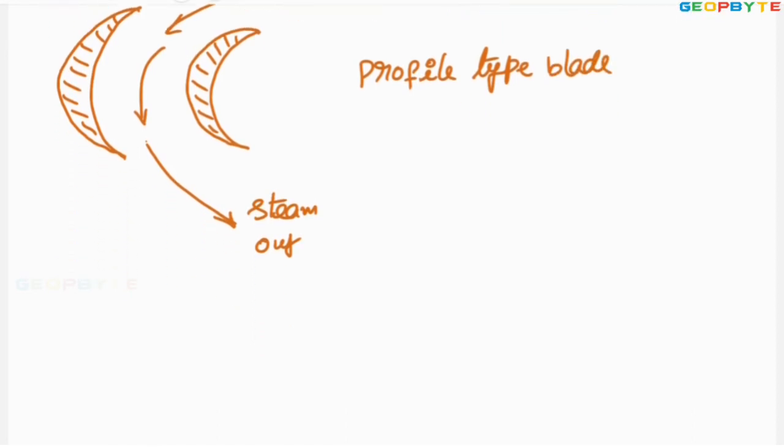Whereas for reaction turbine, the geometric shape of the blade is aerofoil type. Aerofoil type blade may be like this. The geometric shape of the reaction turbine blade is like this. This is geometric shape of the reaction type blade. This blade shape is called aerofoil.